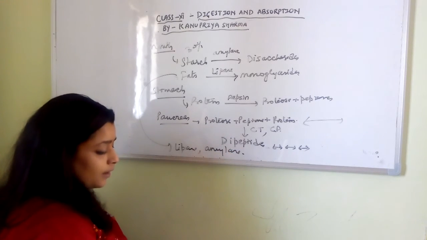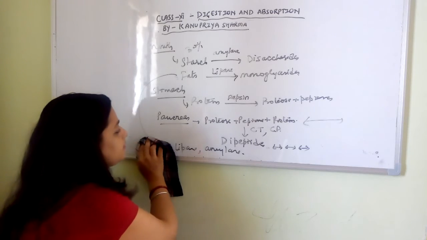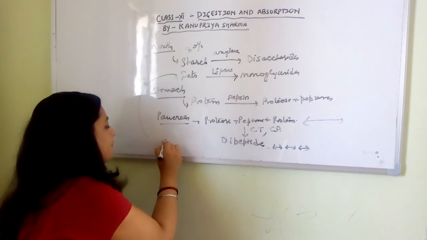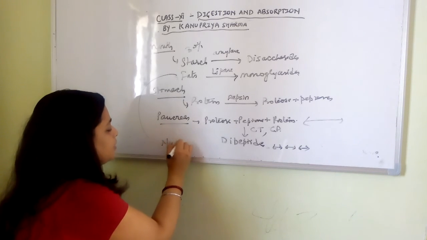The same thing will be taking place here also, because there is secretion of lipase and pancreatic amylase as well. Even here one more thing is being secreted, and that is nuclease. Now nucleic acids are found in each and every cell.